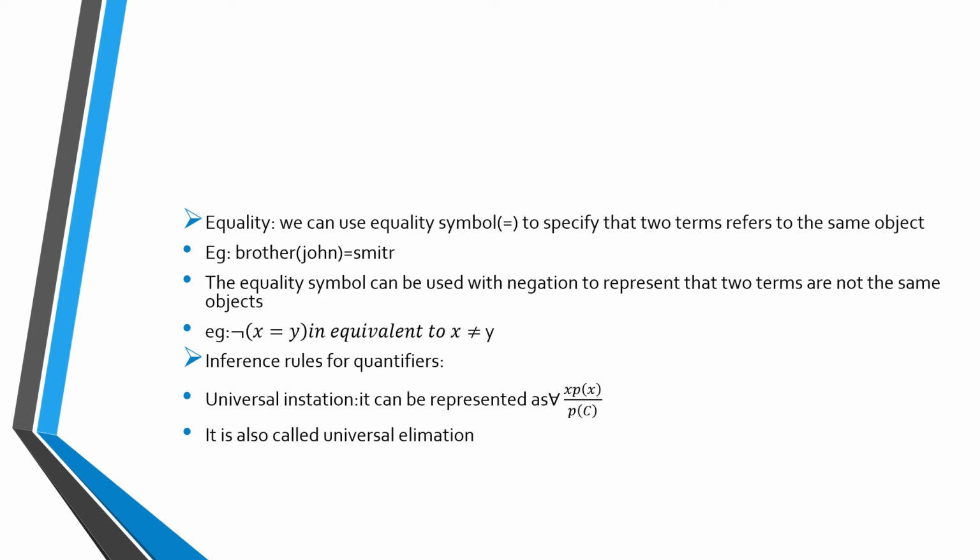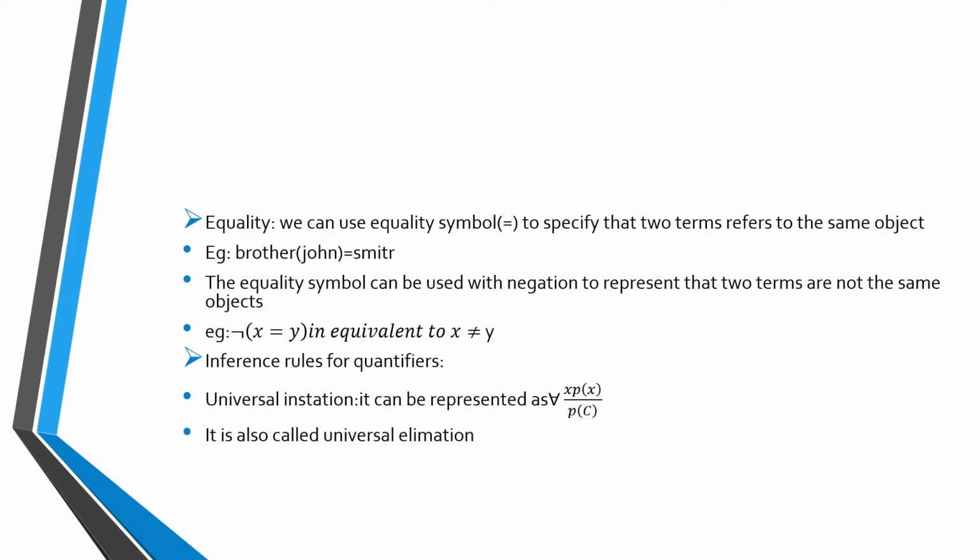Then it is called brother equals John, John equals Smith. Then it goes to the inequality, which uses the negation symbol on the two terms. In this inequality, the objects are not the same. For example, the negation of x equals y is equivalent to x not equals y.